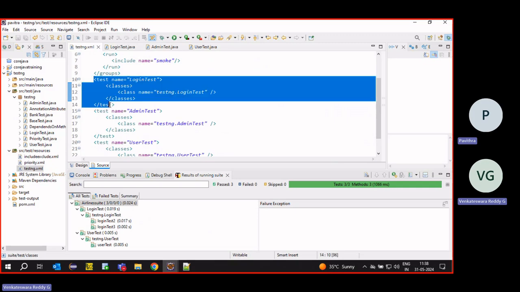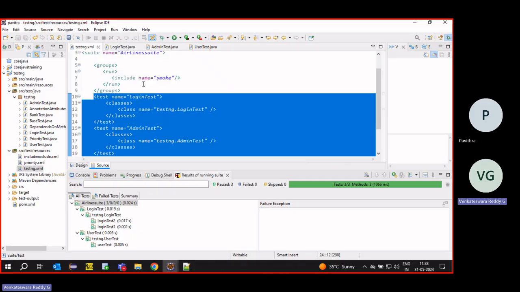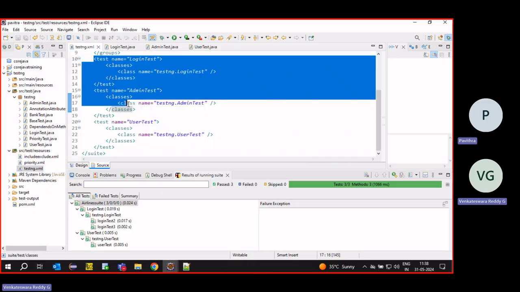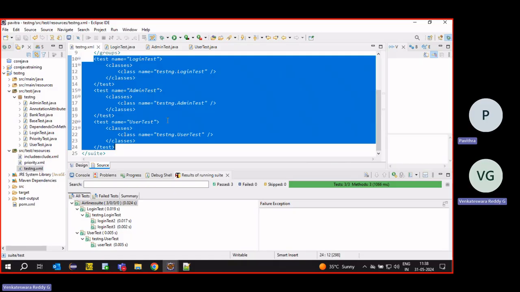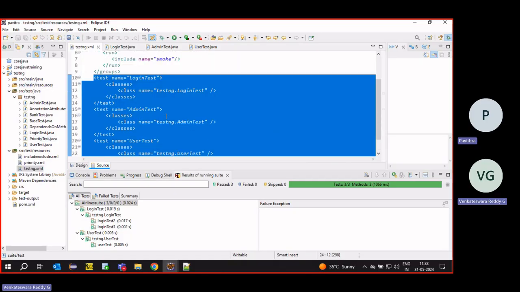See, out of these test cases, we have given these many modules to run. Whichever test case has smoke out of these, it will run. It is taking from here only and running. It is not taking the whole test cases.